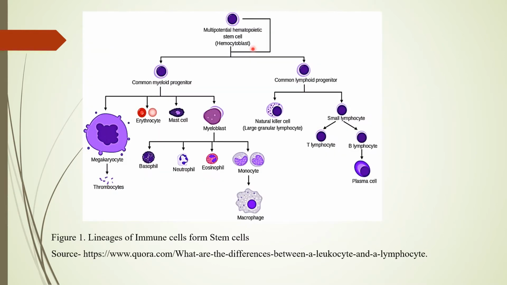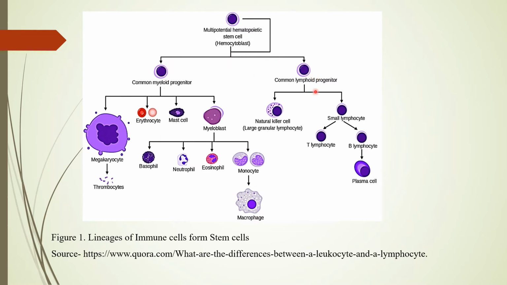This diagram is showing this lineage. So here you have the stem cells. These are the hematopoietic stem cells, which can give rise to all the cells that we see in the circulation along with our immune cells. They can take up either of these 2 pathways.